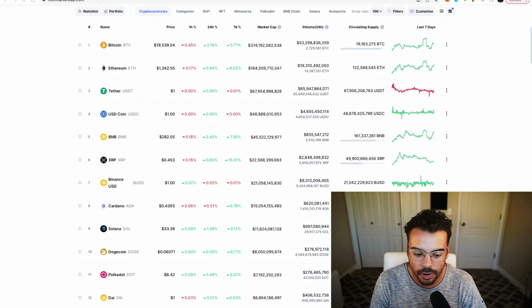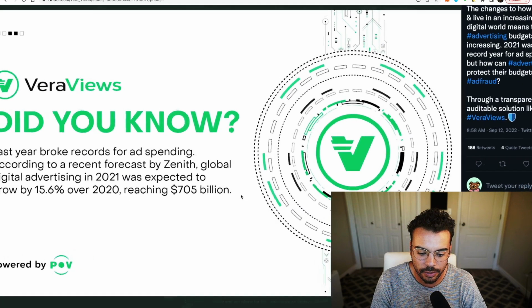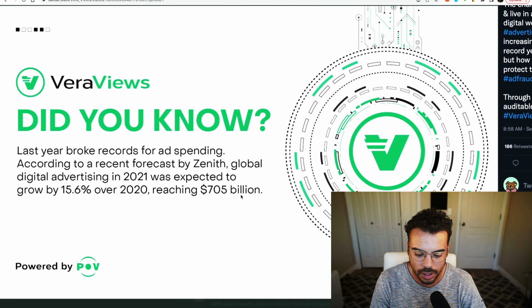So first of all, I wanted to quickly reiterate, a lot of you who follow Verasity understand this, but just how big the market is for a product like Verasity has, which is ad fraud detection and elimination. Last year broke records for ad spending.